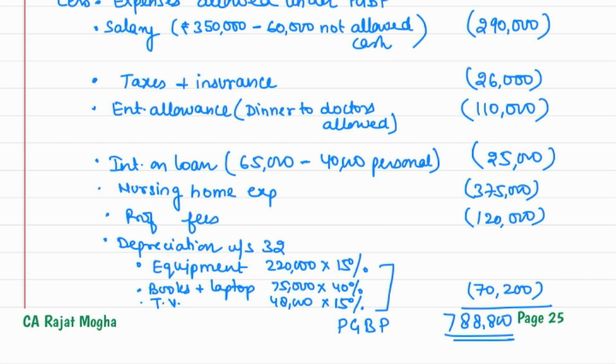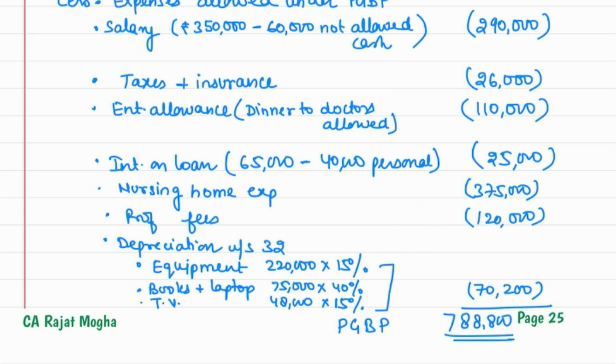Please do not show that format, opening WDV, additions during the year, or money received on sale or disposal, because that would be very time consuming, right? This question was of total income, not just of depreciation. Depreciation is just one point over here, right? It was one of the information, right? So you don't have to mention that, you don't have to show each and every block, right? That would be very, very time consuming.